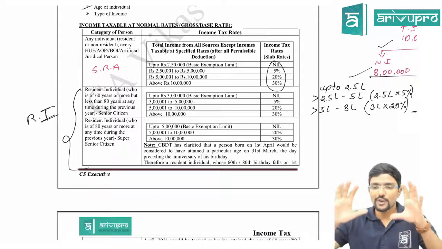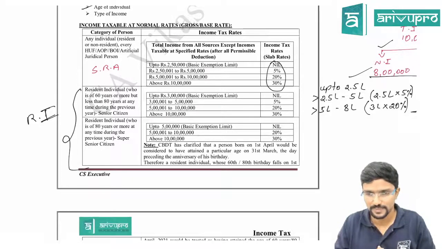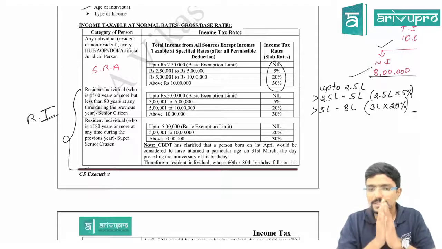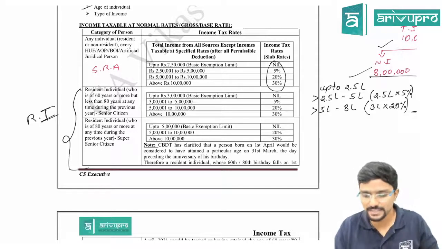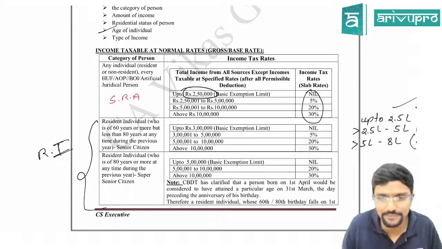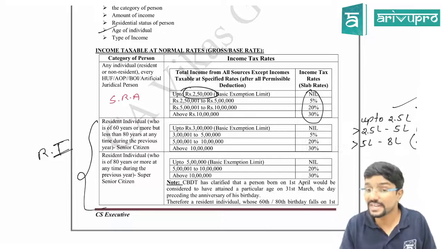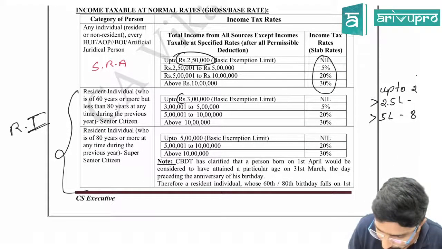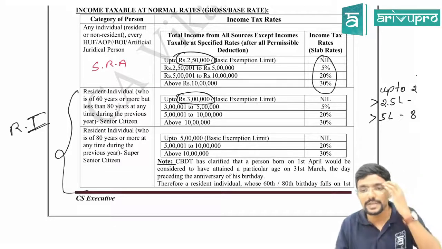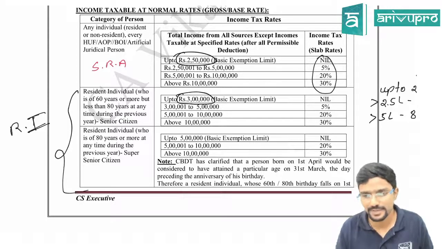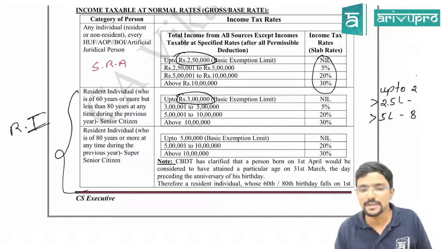If you are a resident individual whose age is 60 years or more, your basic exemption limit will not be 2,50,000. For a normal person it was 2,50,000. For you, if you are a resident individual aged 60 or more, your basic exemption limit will be 3 lakh instead of 2,50,000. Clear? 50,000 extra benefit.